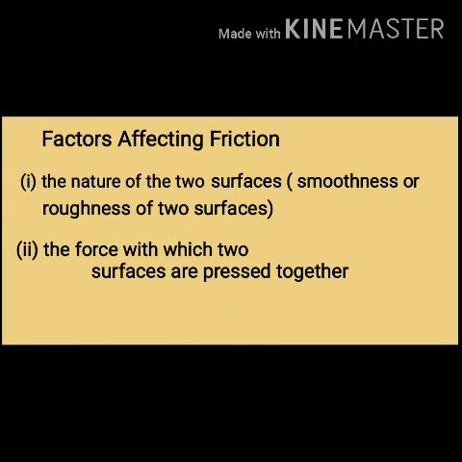Now we have learned what is friction, then what causes friction. Now what are the factors which are going to affect the friction? So there are two factors which are going to affect the force of friction, whether friction will be larger or smaller. The first factor is the nature of the two surfaces. Nature of the two surfaces means whether the surface is smooth or rough. It is going to affect the friction.